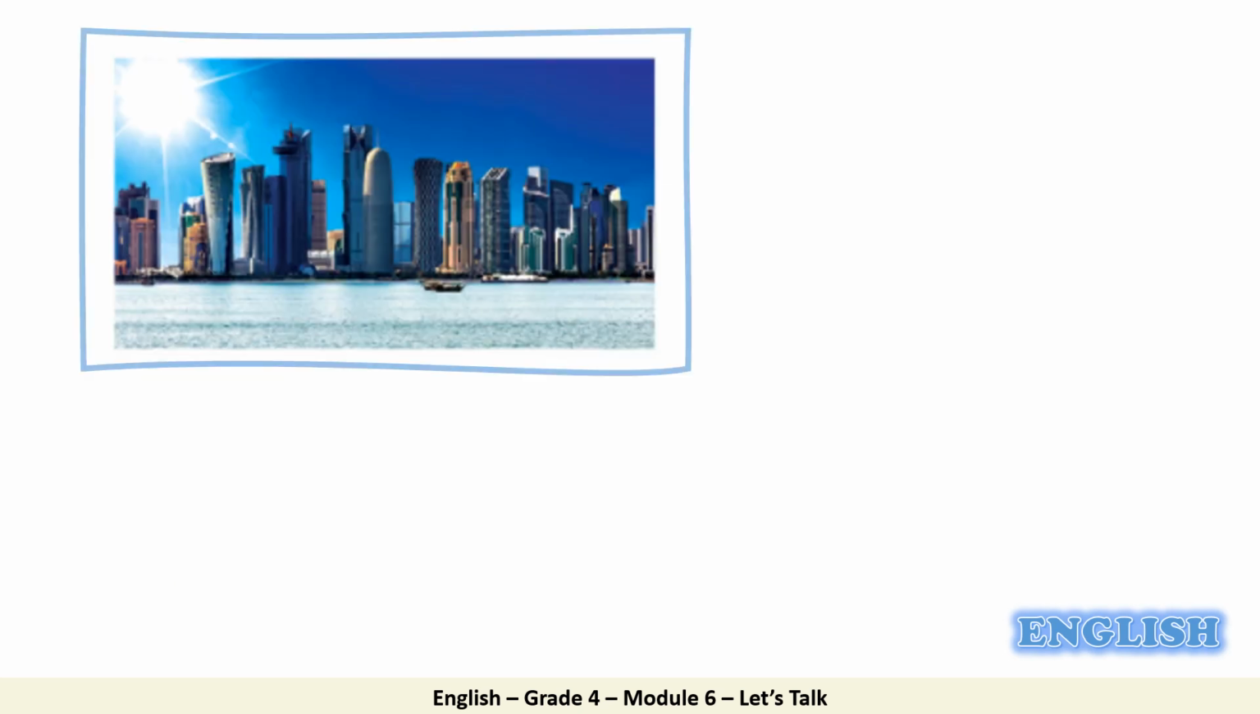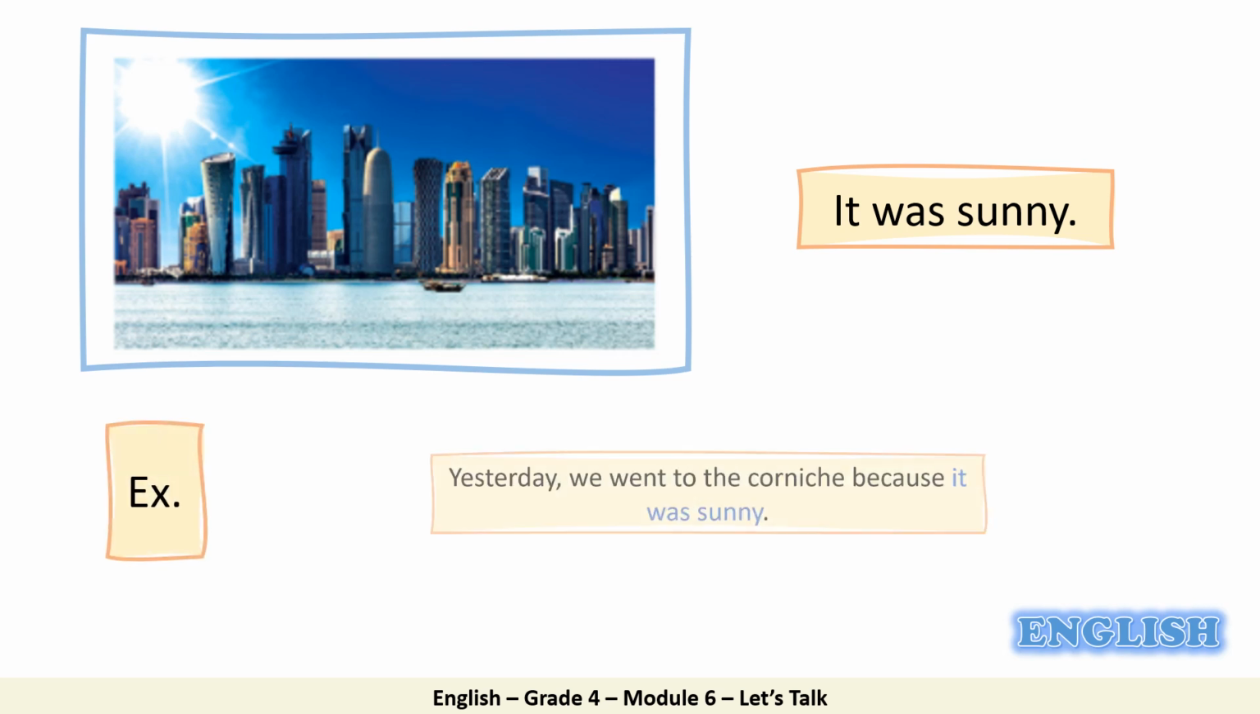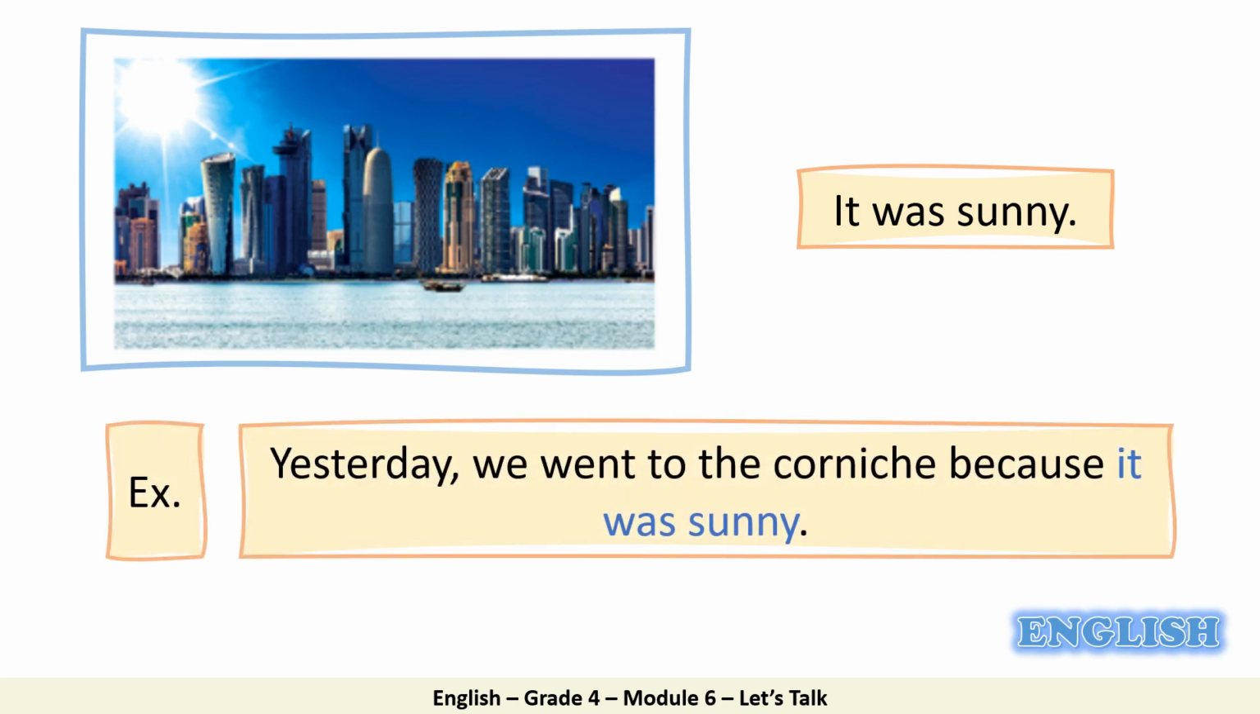Now, look at the first picture. Can you guess the weather? How was it? As you can see, there are no clouds and the sun is shining. So, we would say, it was sunny. It was sunny. Let's go over the example. Yesterday, we went to the Corniche because it was sunny.